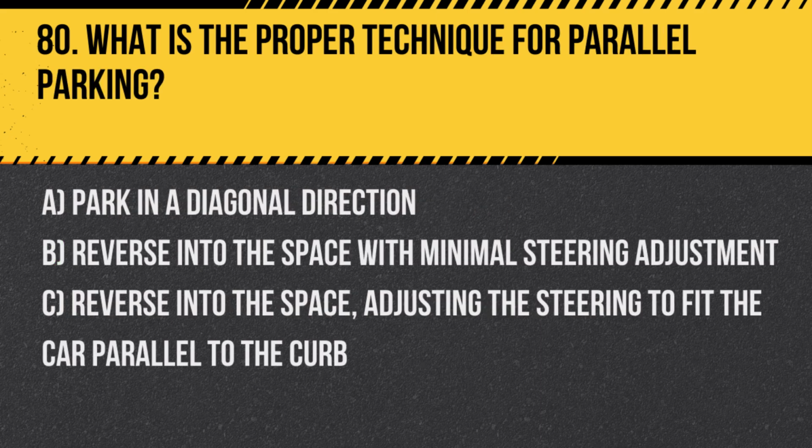Question 80. What is the proper technique for parallel parking? A. Park in a diagonal direction. B. Reverse into the space with minimal steering adjustment. C. Reverse into the space, adjusting the steering to fit the car parallel to the curb. Answer. C. Reverse into the space, adjusting the steering to fit the car parallel to the curb. Properly adjusting the steering while reversing helps position the vehicle correctly within the parking space.